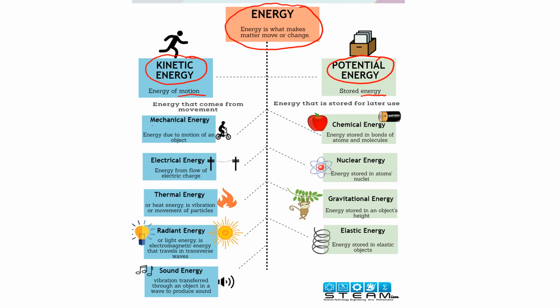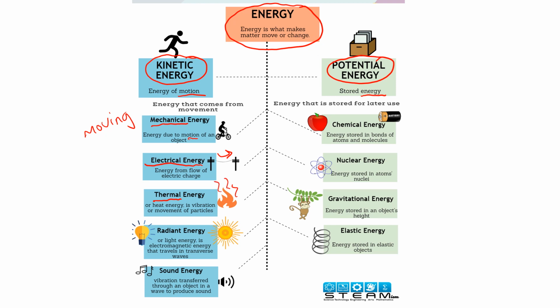So if you see mechanical energy, think of the M standing for moving. So that means something is moving. It's the motion. Electrical energy also moves. It goes like in the telephone wire right here, it goes from one place to another. So if you see electrical energy, it's dealing with electricity. Thermal energy, it's the vibration or the movement of those particles. It deals with heat. Okay?